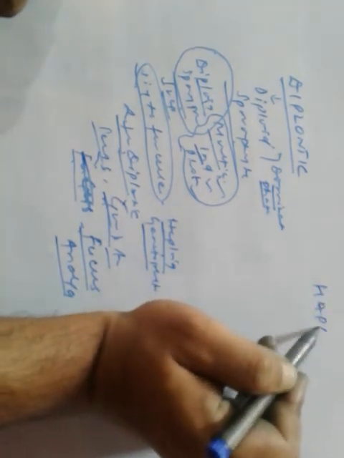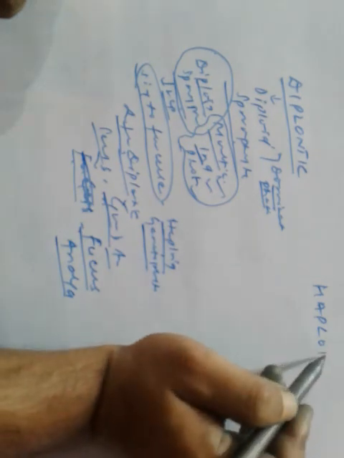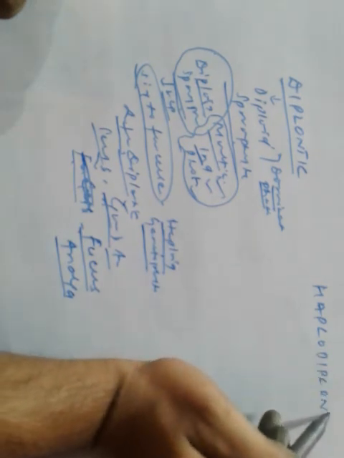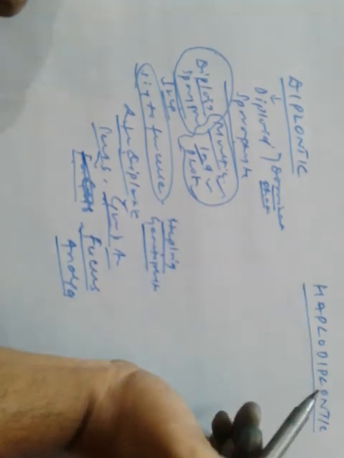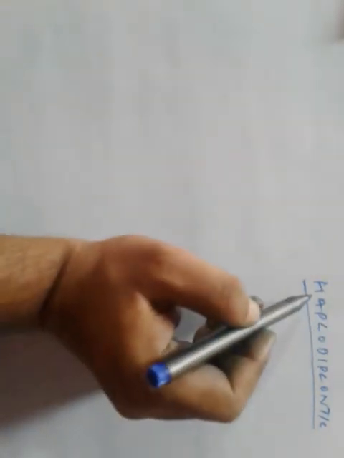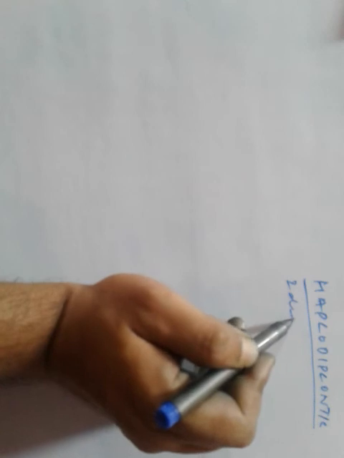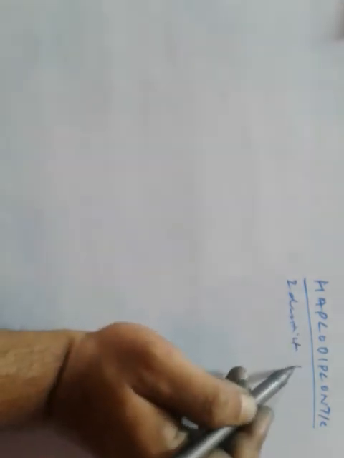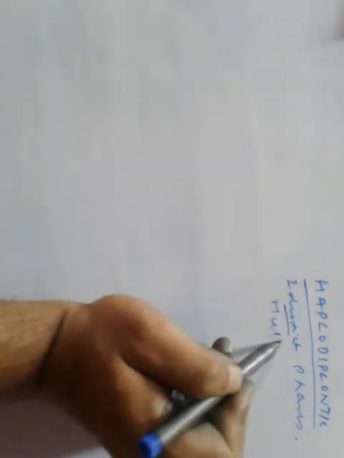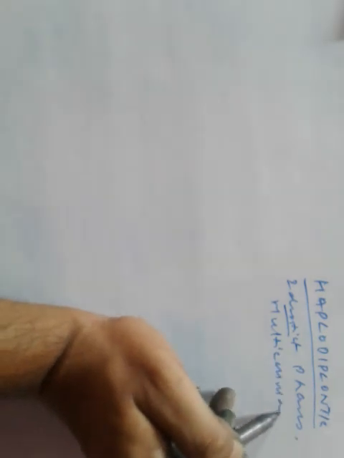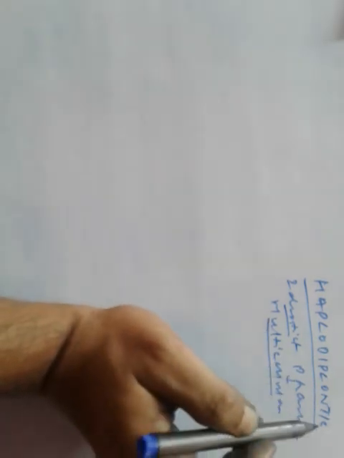The third one is haplodiplontic. What happens in haplodiplontic? We have two distinct phases, and both the phases are multicellular.